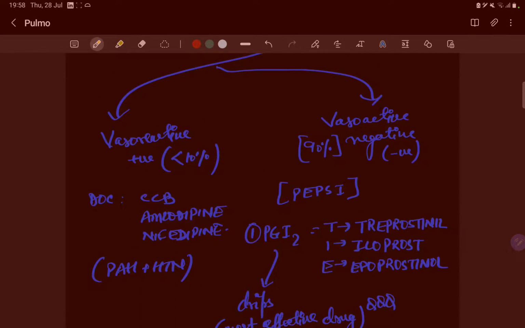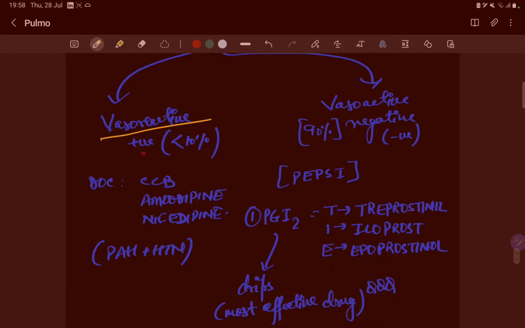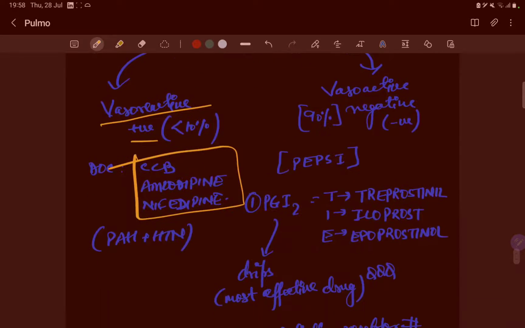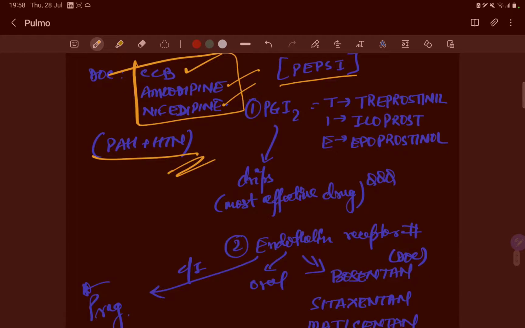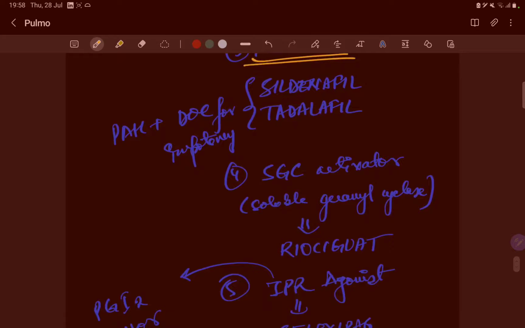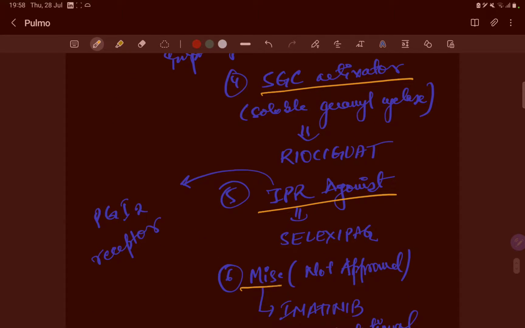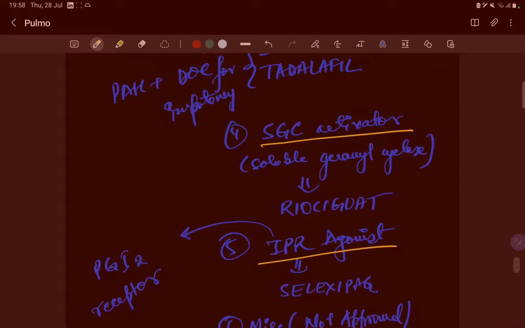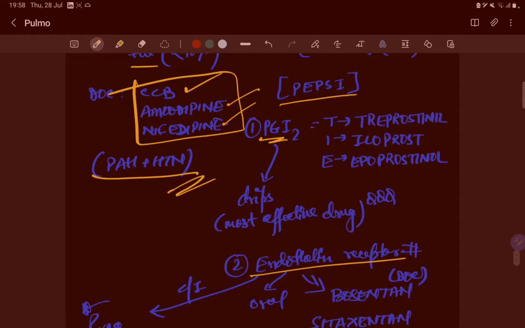So what happens, the vasoreactive drugs which can be used in pulmonary hypertension are the calcium channel blockers, amlodipine and nifedipine. For vasoreactive negative, we use PEPSI. This PEPSI is nothing but PGI2 analogs, endothelin receptor antagonists, PDE5 inhibitors, sGC activators, and IP receptor agonists, and there are many non-approved drugs. So let's see what those are, okay, just the drug names.